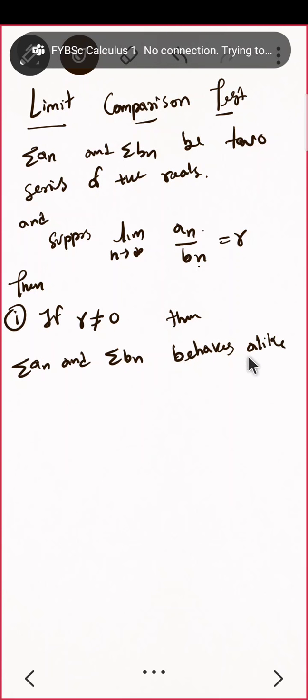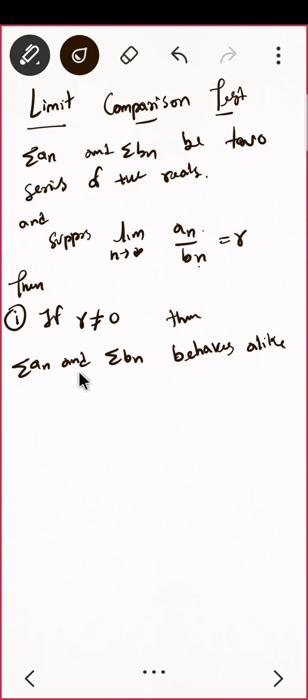That means both convergent or both divergent. If this is convergent, then this will also be convergent, if your r is non-zero, correct? That is the first thing.